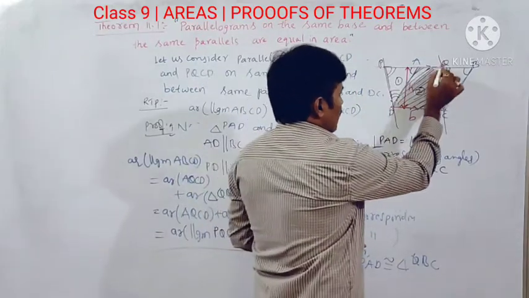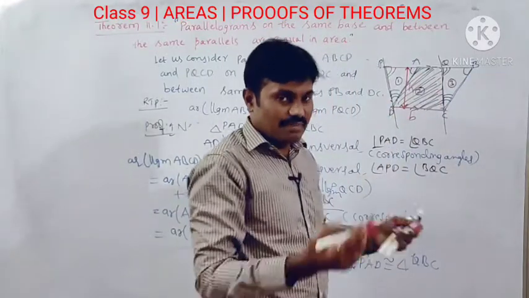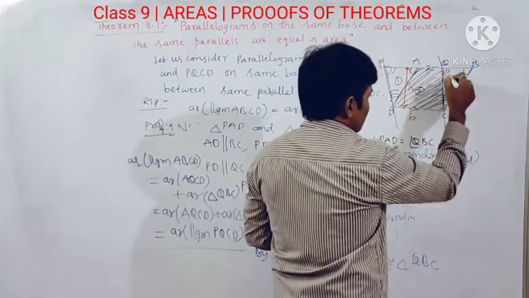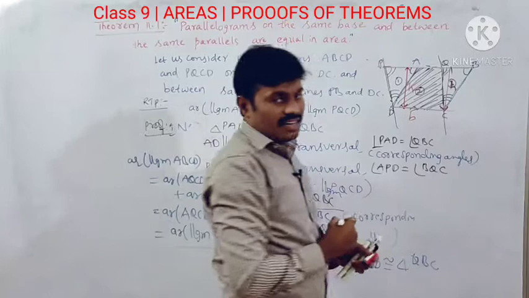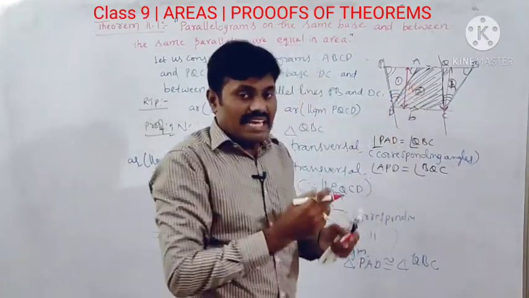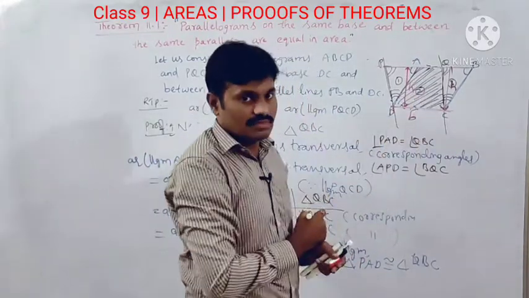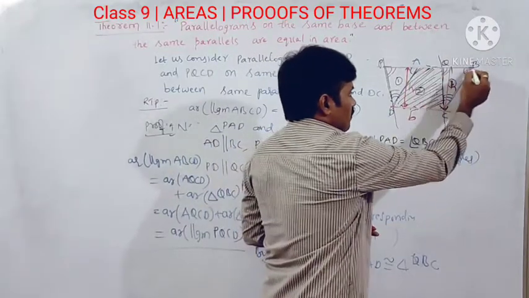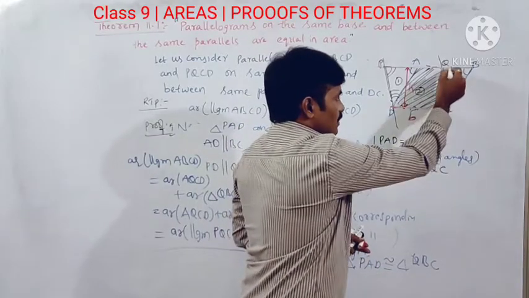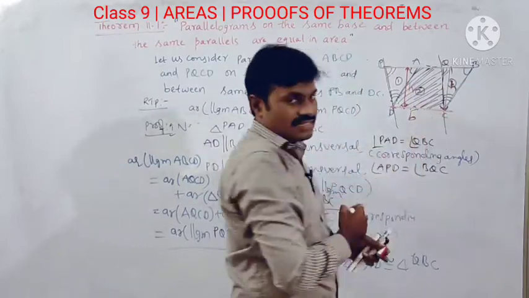This is about the parallelogram PQCD. Now what about the parallelogram ABCD? Is the height the same or not? Since these two are parallel lines, this height is also the same. So for the area of parallelogram PQCD, it is base CD into height h. And in the case of ABCD also, the base is the same and the height is the same. That means the perpendicular distance between these two parallels is the same, because they lie between the same parallels.